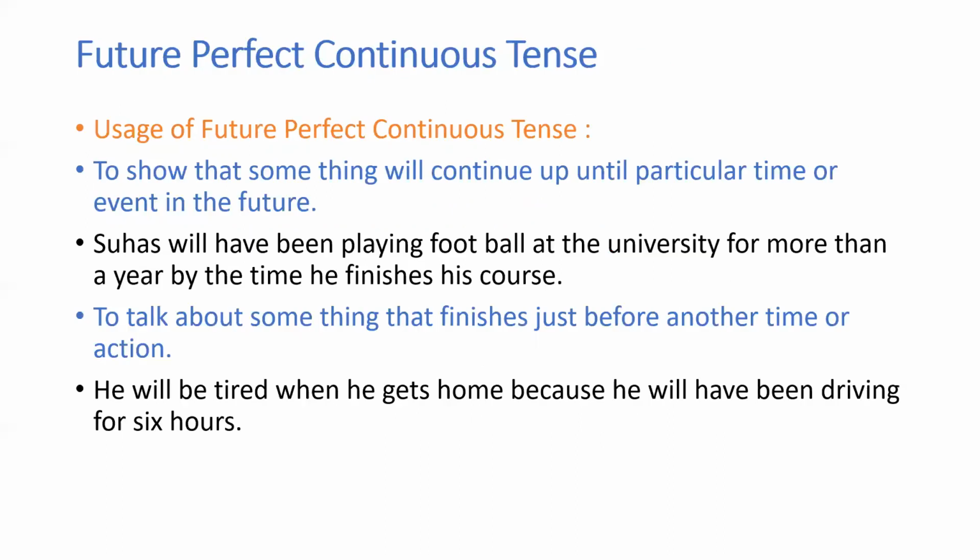So, usage. When is it used? The future perfect continuous tense is used to show that something will continue up until a particular time or event in the future. Okay, Suhas will have been playing football at the university for more than a year by the time he finishes his course. So, till that time, this will continue.